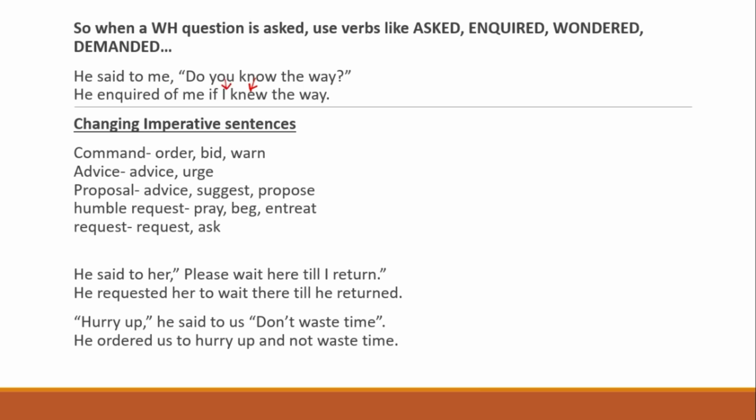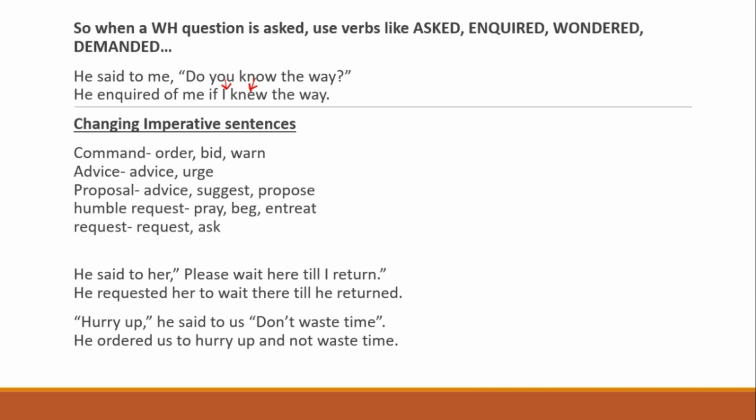Now, while we're changing imperative sentences, if it's a command, then he ordered or he bid or he warned. We're going to use words like that when we change from direct to indirect. If it's advice, we will write he advised or she urged. If it's a proposal, she advised or she suggested or she proposed. If it's a humble request, he prayed or he begged or he entreated. If it's a request, he requested or he asked.